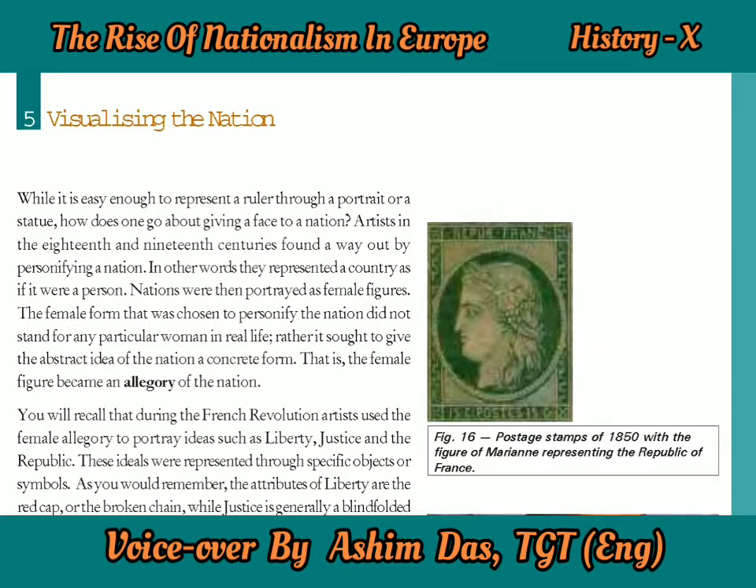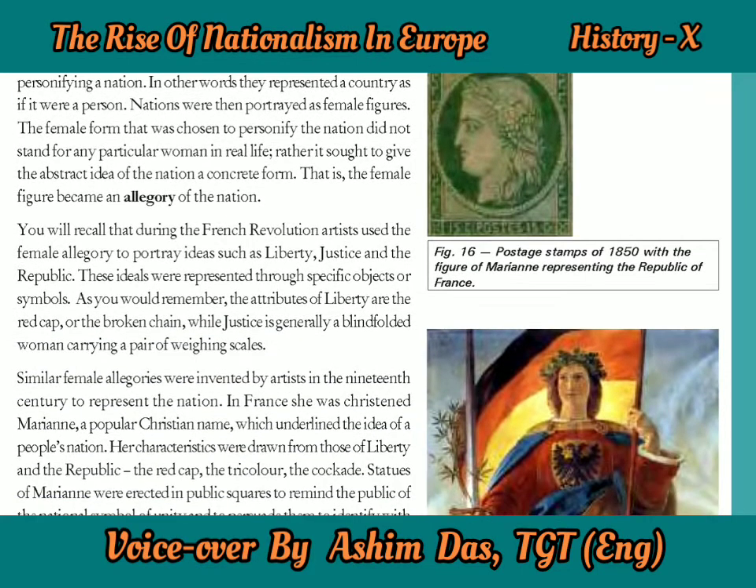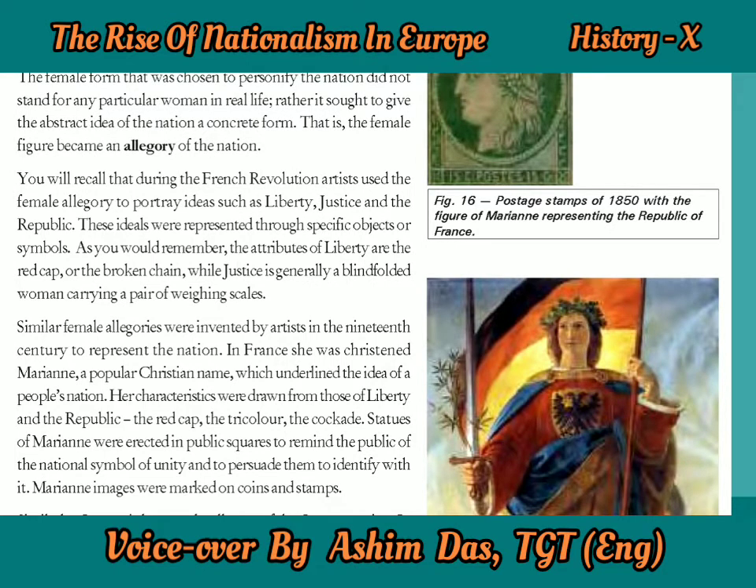So let us see some other things that were personified earlier. Like if you recall, during the French Revolution, artists used the female allegory to portray ideas like liberty. In the very first page you saw the Statue of Liberty, and it's a woman holding a torch and the Charter of the Rights of Man. And justice also, we can see the presentation of justice even now in courts, where a blindfolded woman is holding weighing scales, and the republic. These all were presented as female figures.